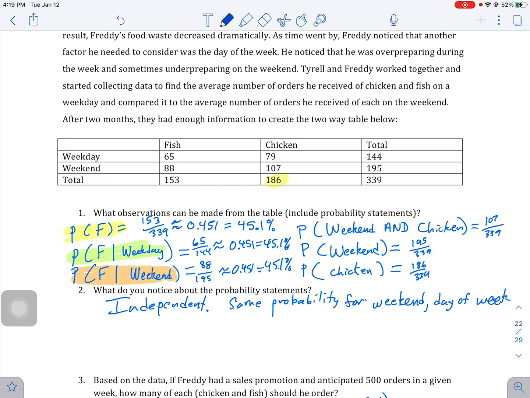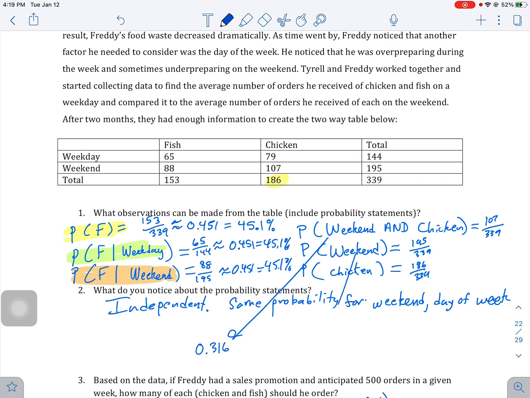And then what we can do is multiply those out, and here's what we should find. The probability of weekend and chicken is 107 divided by 339, and that is 0.316.